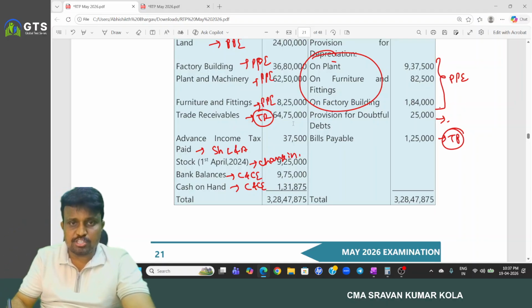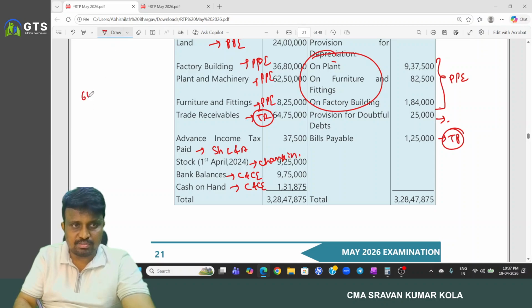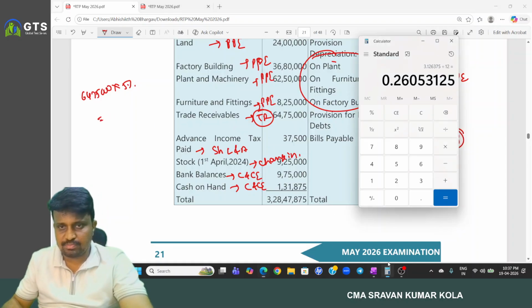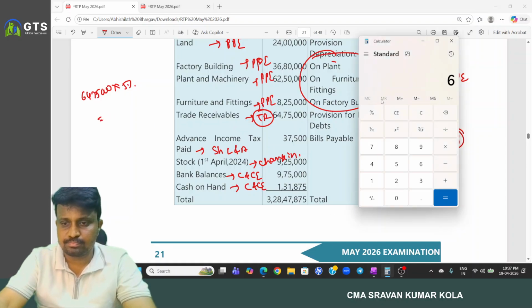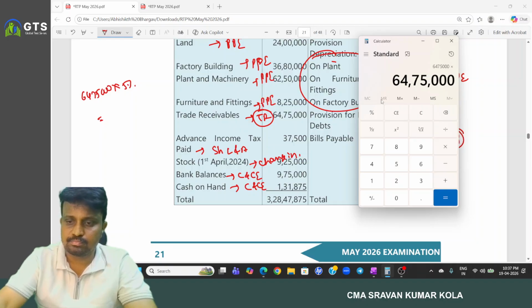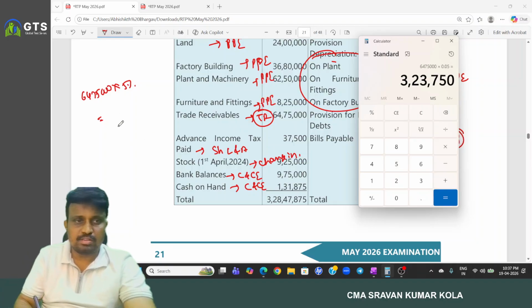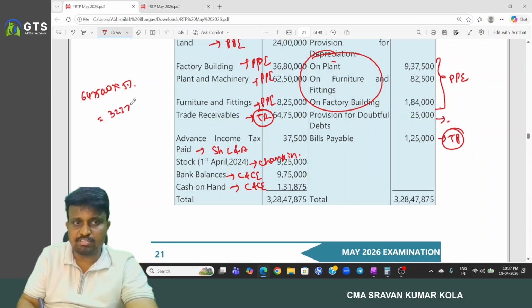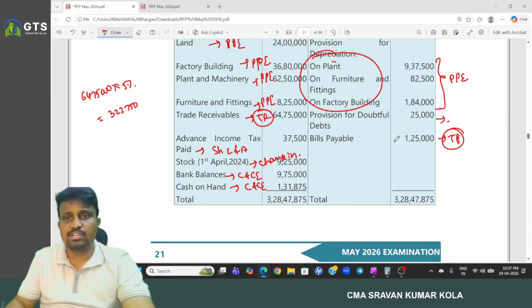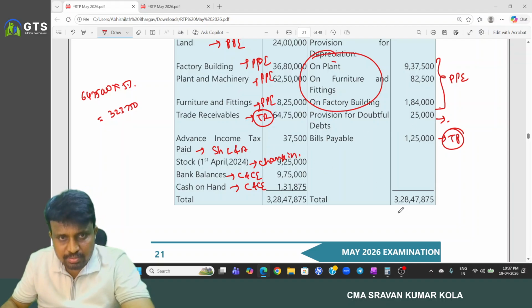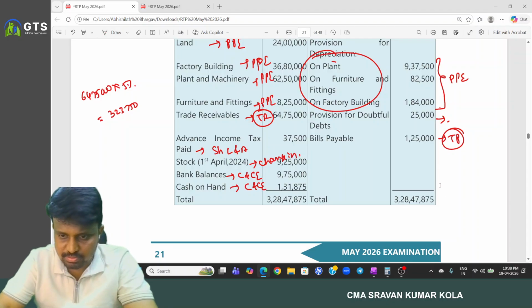Trade receivables 64 lakh 75,000 into 5%, that is 3 lakh 23,750.